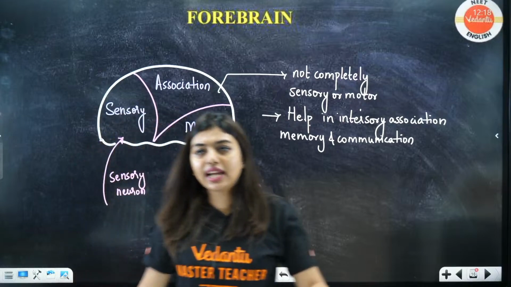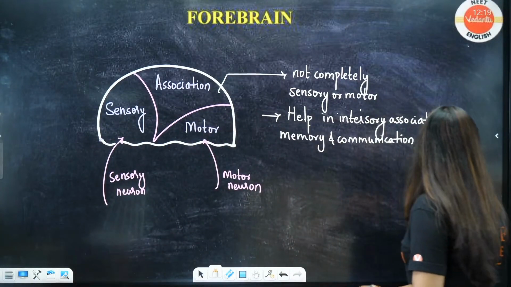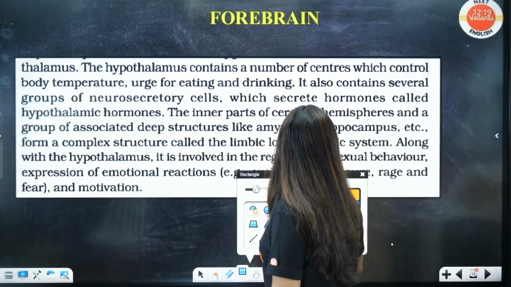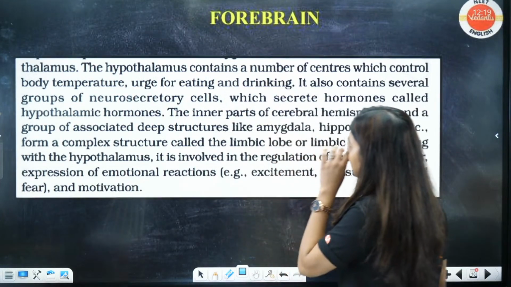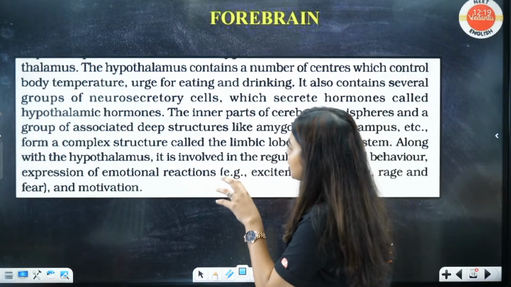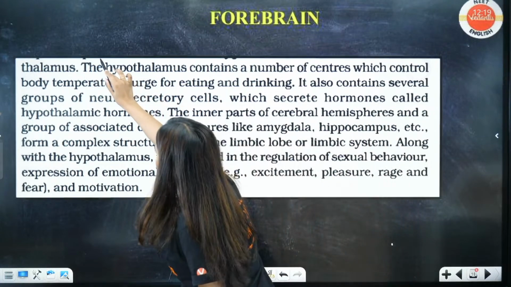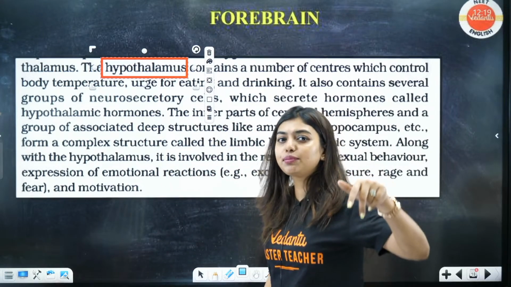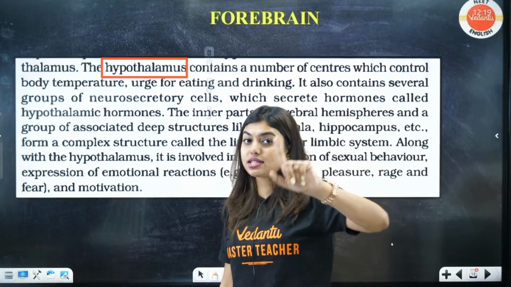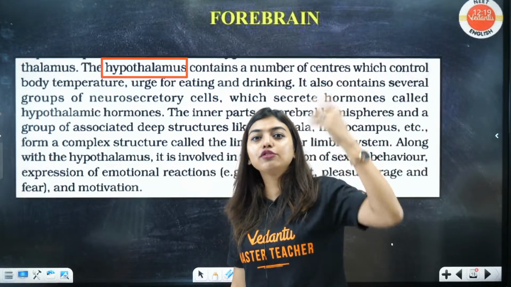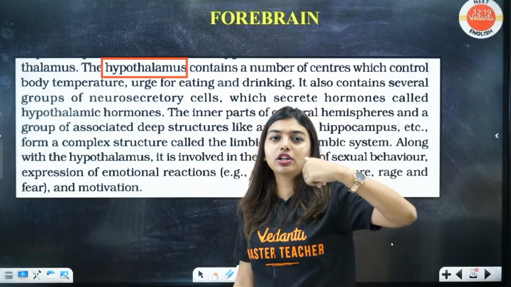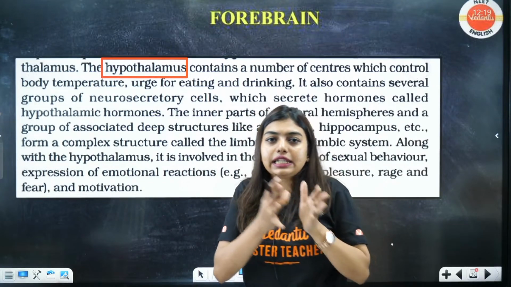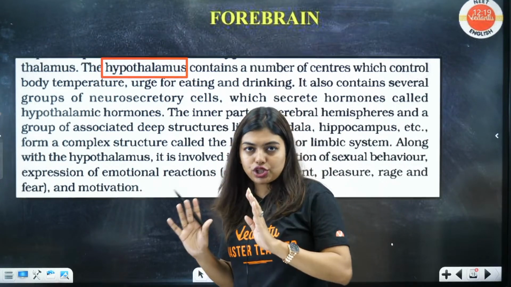Now, students, the diencephalon is there, that also I have added here. Next paragraph. Look here. This is also very important. The hypothalamus contains a number of centers which control the body temperature. All of you know they are capable of thermoregulation, as well as they are the principal of all the endocrine glands. Not the master gland, but the principal. They have neurosecretory cells, which I'll teach you in chemical coordination, that will be releasing hormones to the pituitary gland, which has anterior lobe, middle lobe and posterior lobe, right?